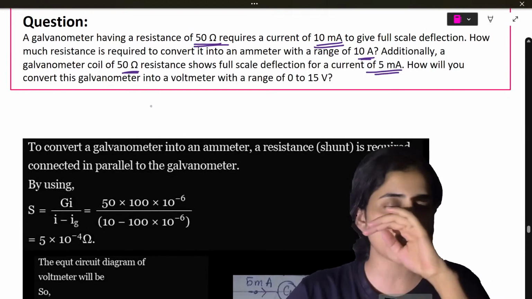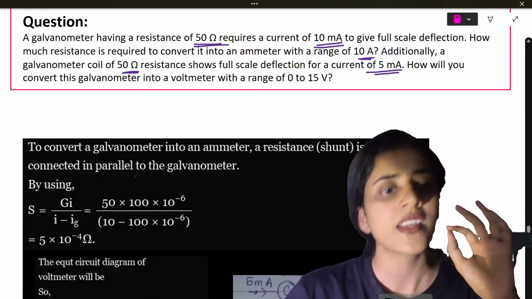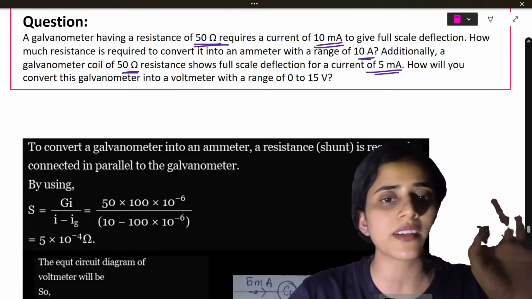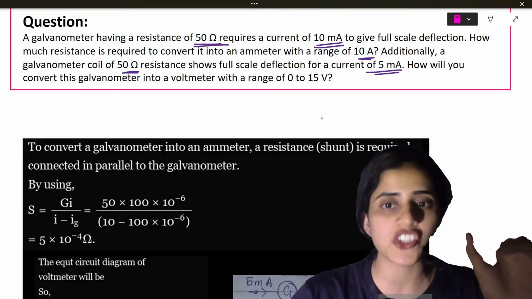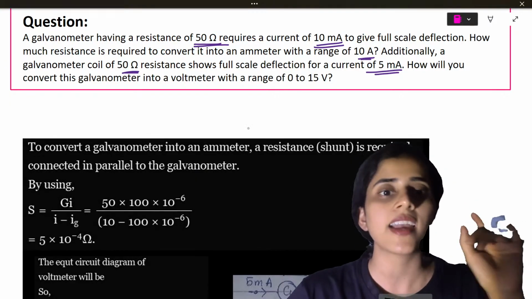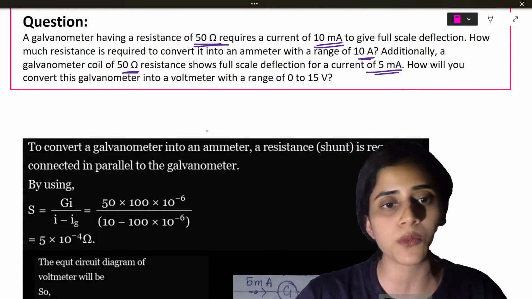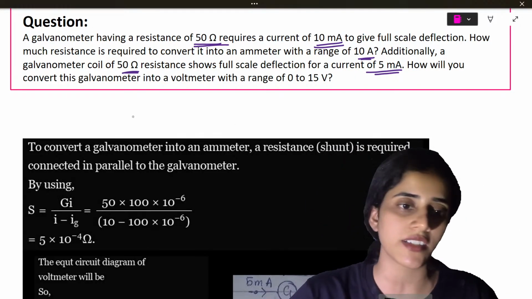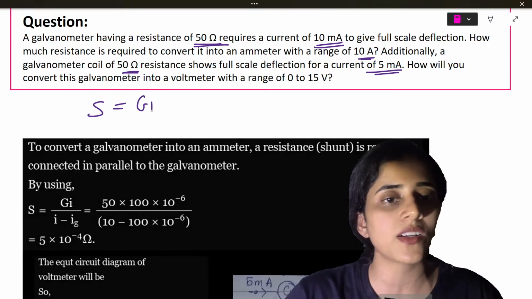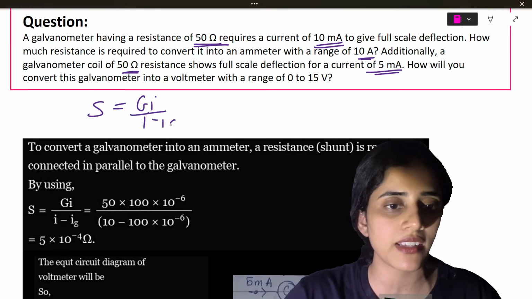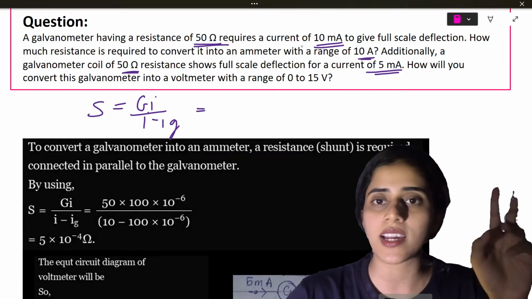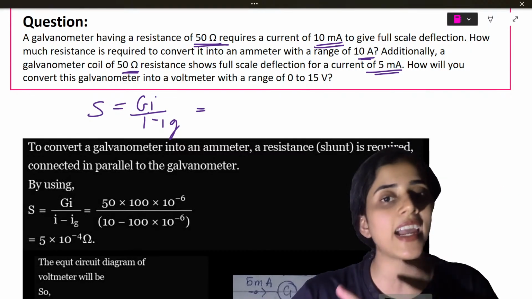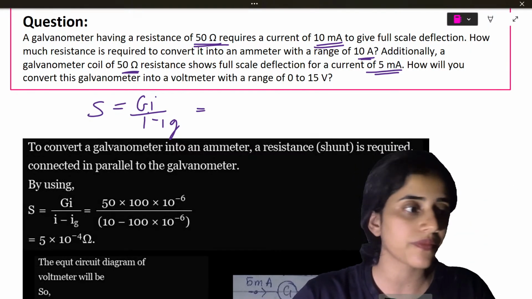So is the question clear? I hope the question is clear. So now to convert a galvanometer into an ammeter, what should you do? You should take a resistance, a shunt, okay? A resistance and connect it in parallel to the galvanometer. Right, that's how you convert it. So what is the formula? S is equal to G I G divided by I minus I G. What is G? 50 ohms. What is the current I? 10 milliamps. It is going to be